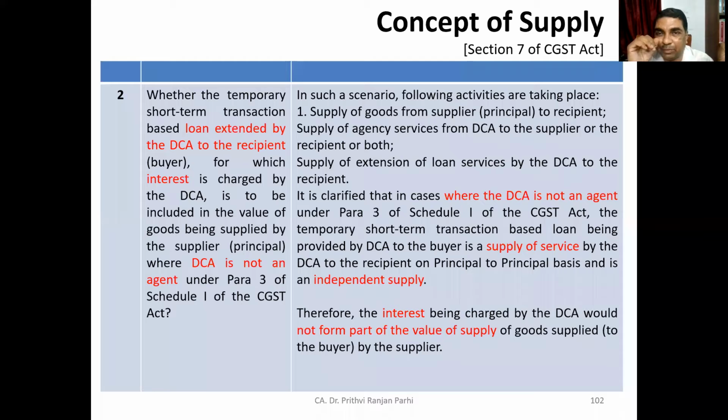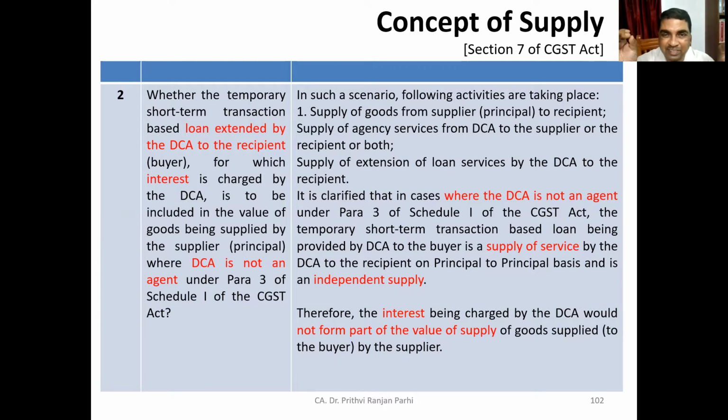Then there is the supply of agency services from the DCA to the supplier and to the recipient. The DCA has not supplied any goods, because goods are directly supplied by the principal to the recipient. But the DCA has extended agency services to the supplier and also to the recipient. And there is a supply of loan services by the DCA to the recipient. One more thing the DCA has done: he has extended a loan to the recipient.